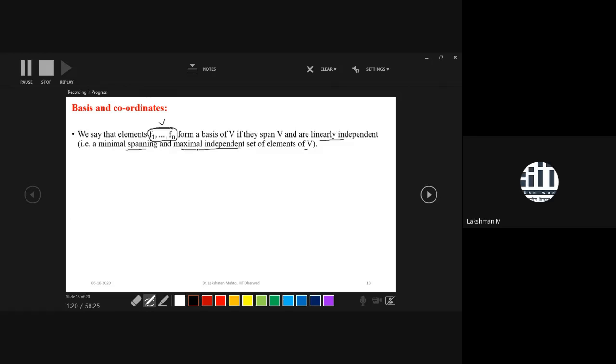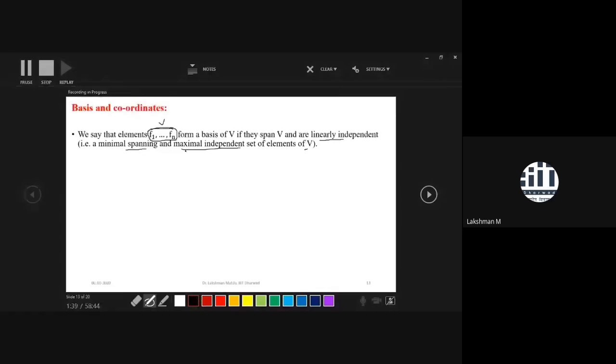And what is maximal independent? That means if you add one extra element here, then the collection would be no more linearly independent. That is the meaning of minimal spanning and maximal independent.